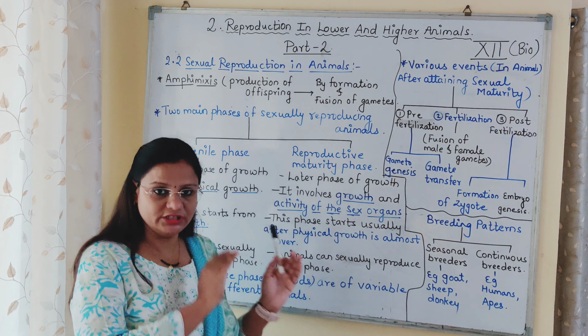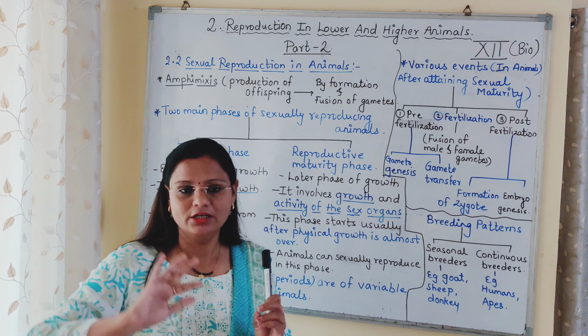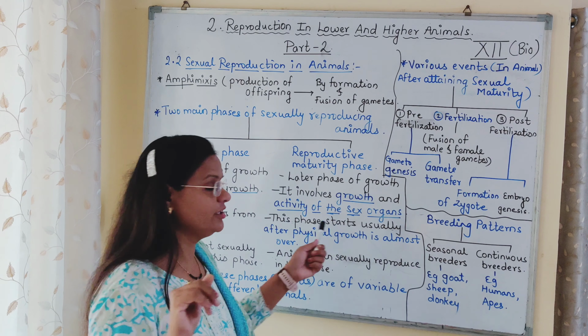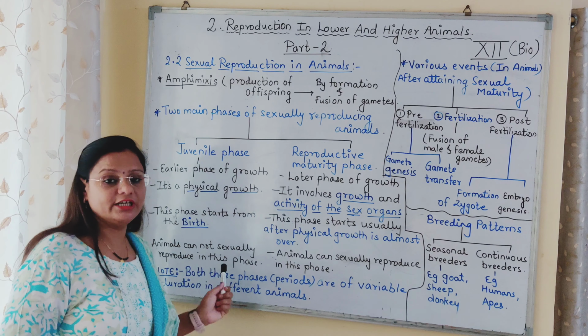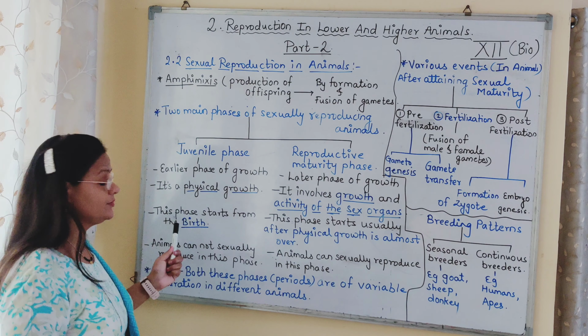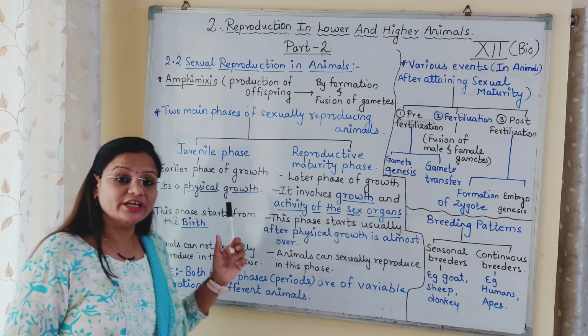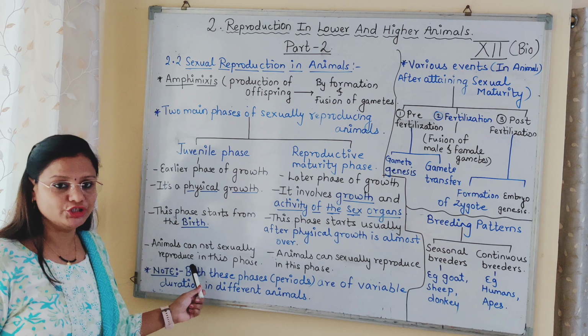I just told you that the physical growth of the body happens, and after that the rest of the growth and activity of the body comes under the reproductive phase. Next, as in the juvenile phase the growth of the body is going on, the animals which are in the juvenile phase cannot reproduce sexually.